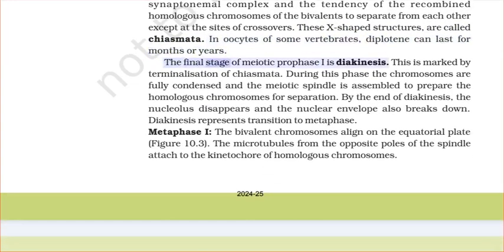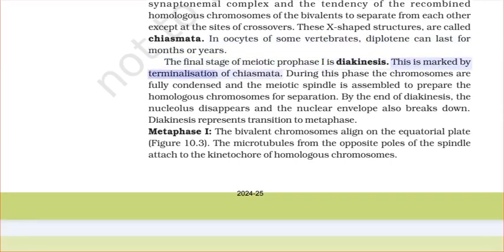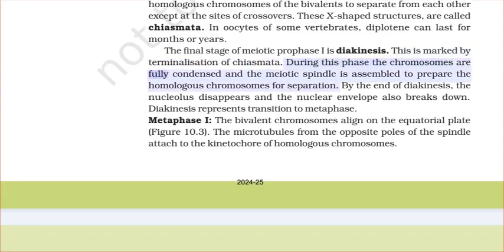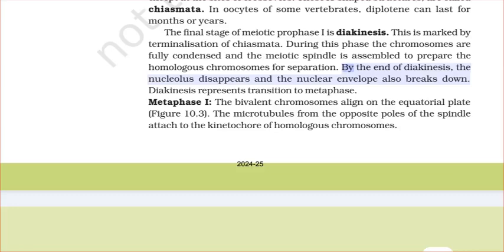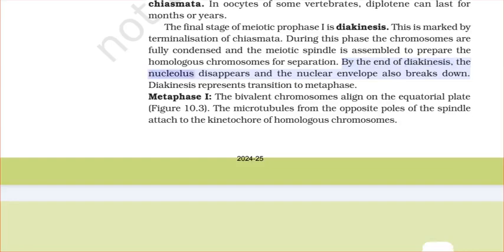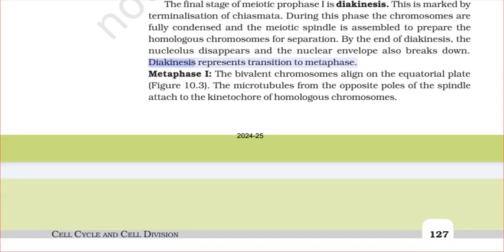The final stage of meiotic prophase is diakinesis. This is marked by terminalization of chiasmata. During this phase, the chromosomes are fully condensed, and the meiotic spindle is assembled to prepare the homologous chromosomes for separation. By the end of diakinesis, the nucleolus disappears and the nuclear envelope also breaks down. Diakinesis represents transition to metaphase.